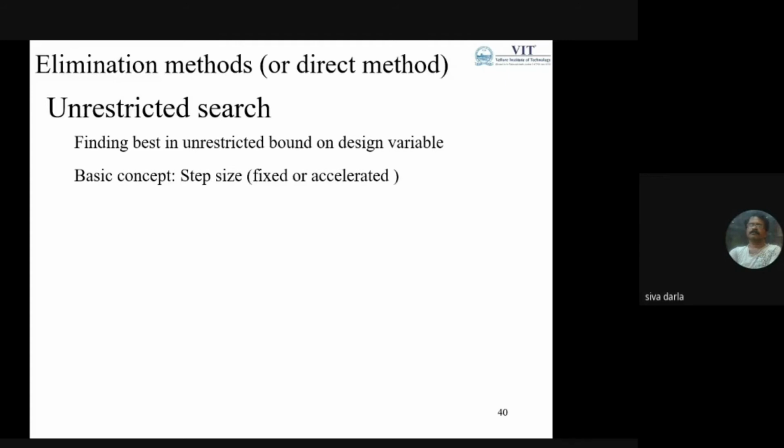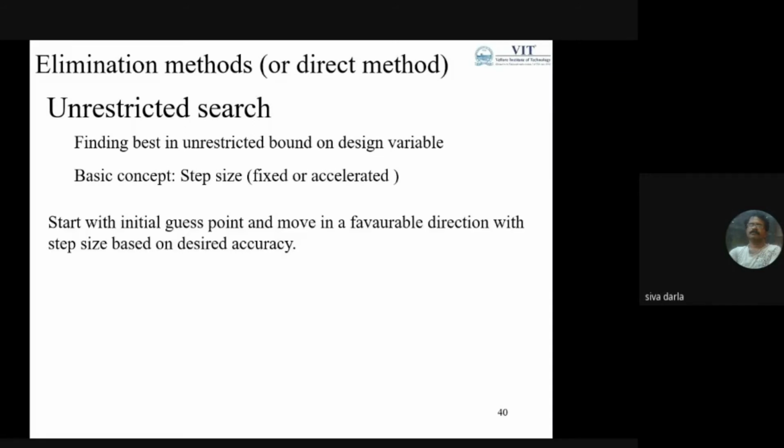Of course, the boundary condition is not mentioned here, but initially we can find out the boundary by taking any 2 random points, or any 1 random point. With that, the second point I can get with the fixed step size or accelerated step size. Then at these 2 points you evaluate the functions and compare the outcomes.